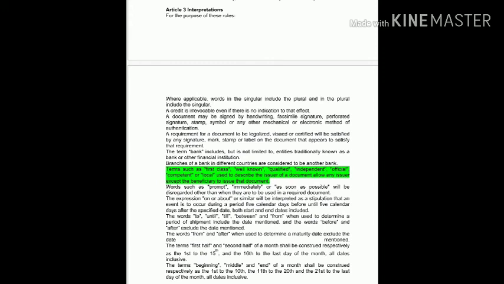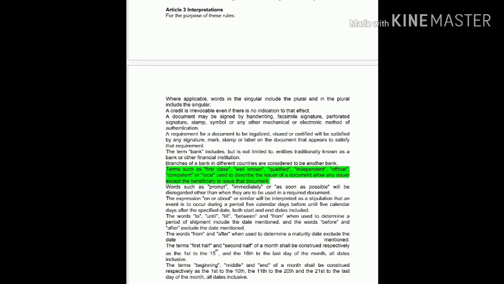Means for 14th December 2019, you have to calculate 5 days before 14 December. Okay, 5 calendar days, no matter if there is a holiday or not. And after means 5 calendar days after, so you have to include 14 December 2019 plus 5 calendar days. So altogether there will be 10 days. Okay, so it means like that.